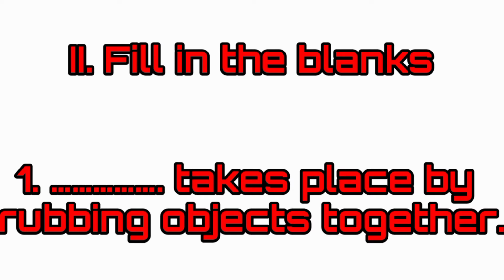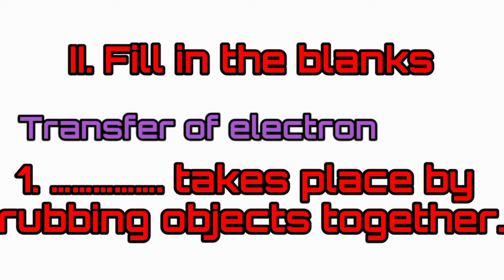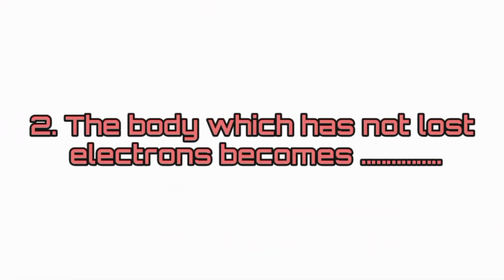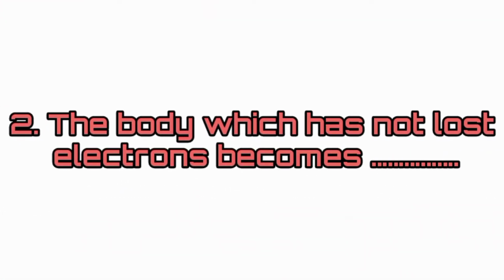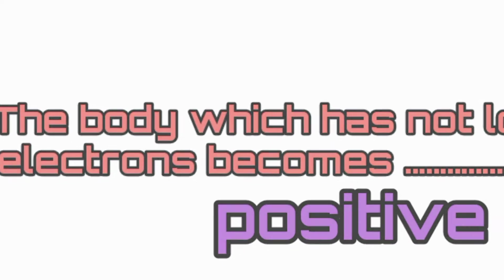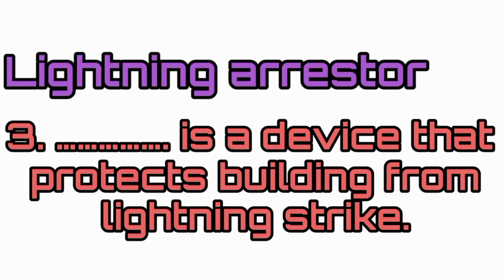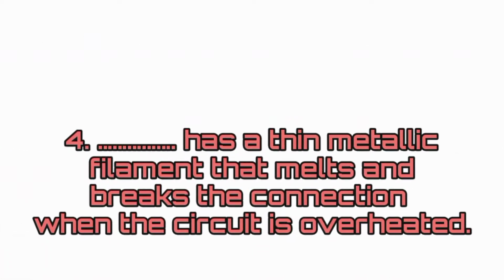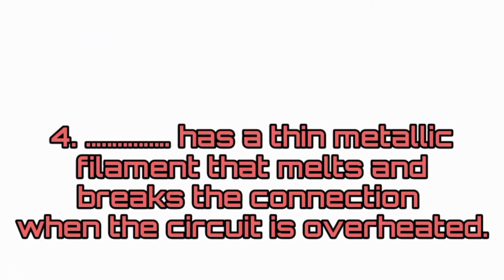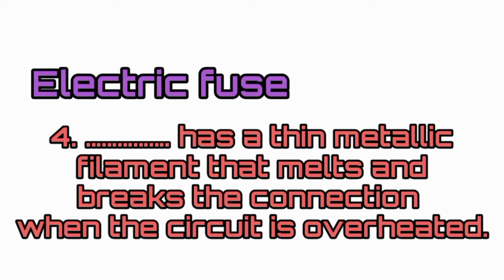Fill in the blanks. Dash takes place by rubbing objects together. Answer transfer of electron. The body which has lost electrons becomes dash. Answer positive. Dash is a device that protects building from lightning strike. Answer lightning arrestor. Fourth one, dash has a thin metallic filament that melts and breaks the connection when the circuit is overheated. Answer electric fuse.